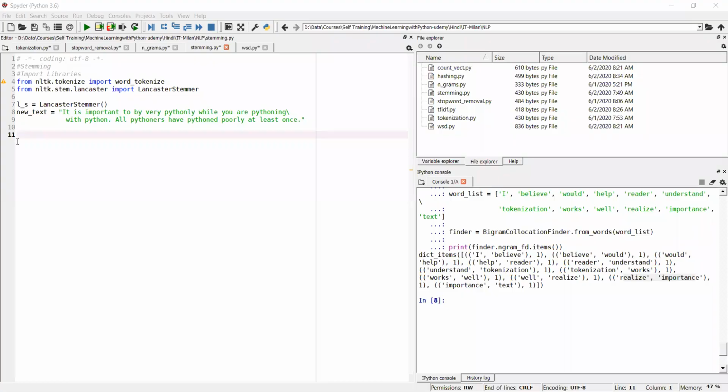So stemming, we discussed, right? We arrive at the root word for each word, that is called stemming. If you read, there's another word called lemmatization. There's a very minor difference between these two. Stemming literally removes the ending and tries to arrive at the root word. But lemmatization is a bit different.